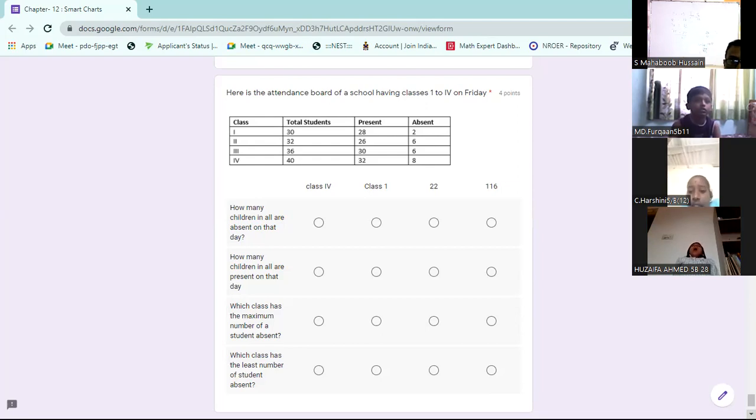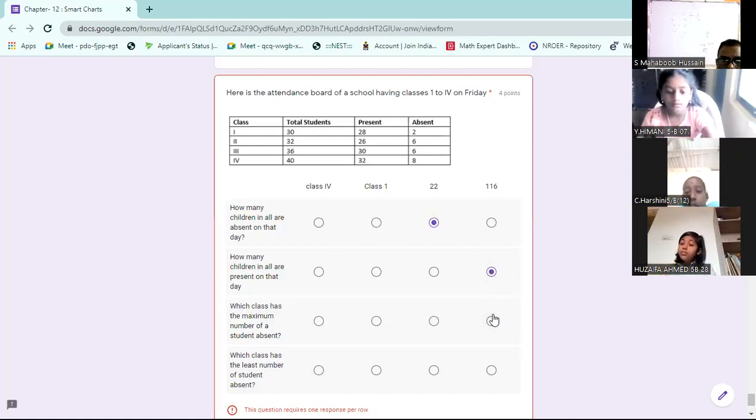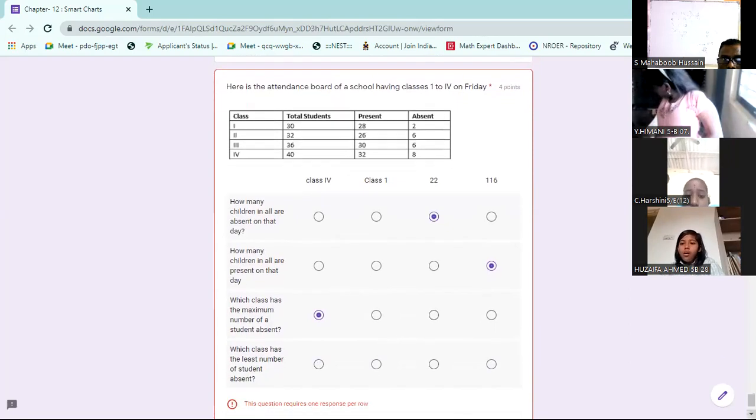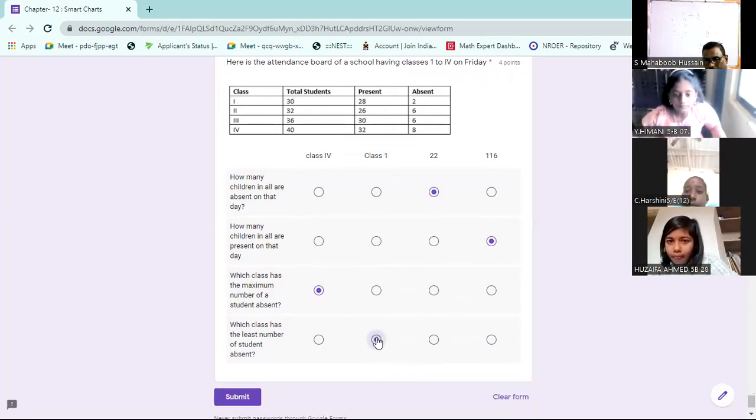How many children all are present on that day? You have to add 28, 26, and so on. 116, sir. Which class has the maximum number of absentees? 8 absentees in 4th class. Which class has the least number of absentees? Only 2. Class 1.